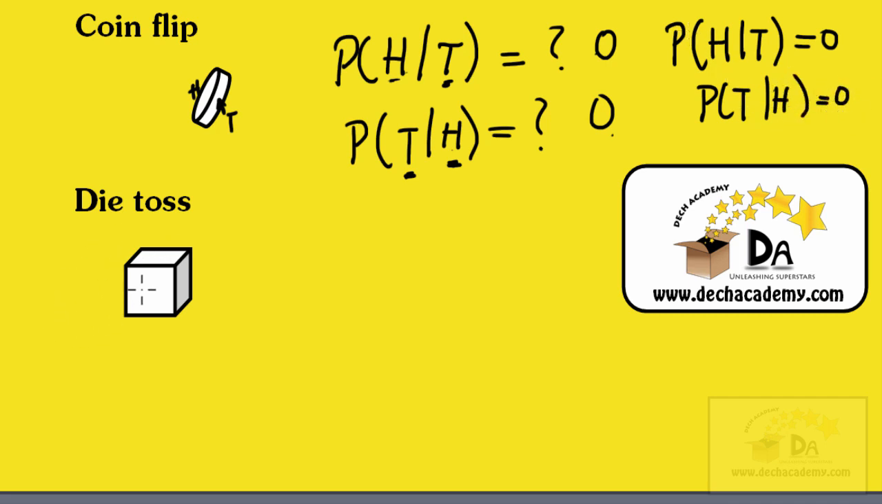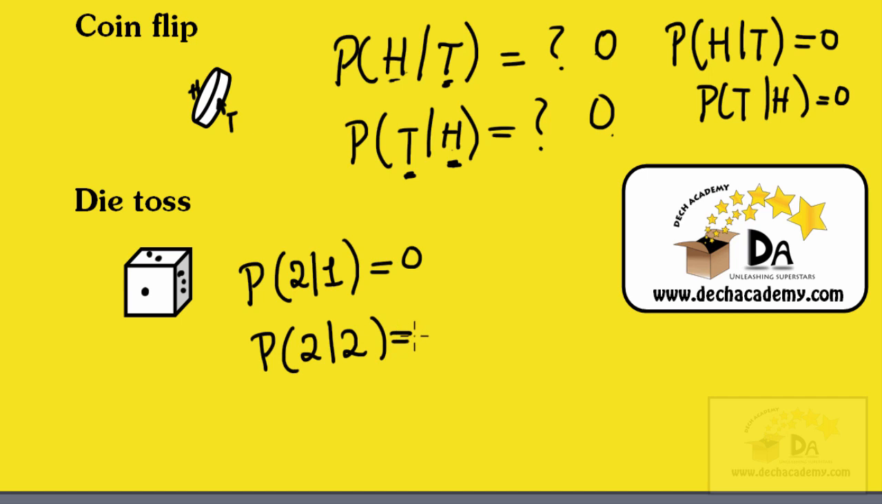Also, with a die toss, a die has 6 sides, labeled from 1 to 6, so I'll just label the side with 3 dots. If I toss this die and I get a 1, I'm going to ask you what's the probability of getting a 2, given that I got a 1. The answer is obviously 0. What's the probability of getting a 2, given that I got a 2? Obviously that's 1, because that's certain. What's the probability of getting a 3 given that we got a 1? It's 0. What's the probability of getting a 5 given that we got a 1?